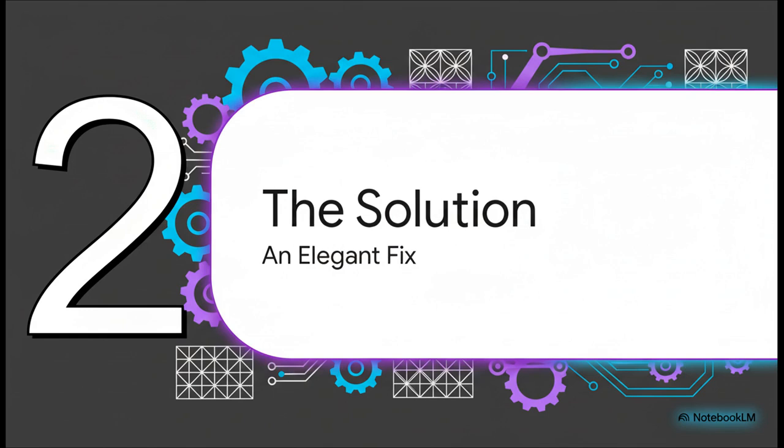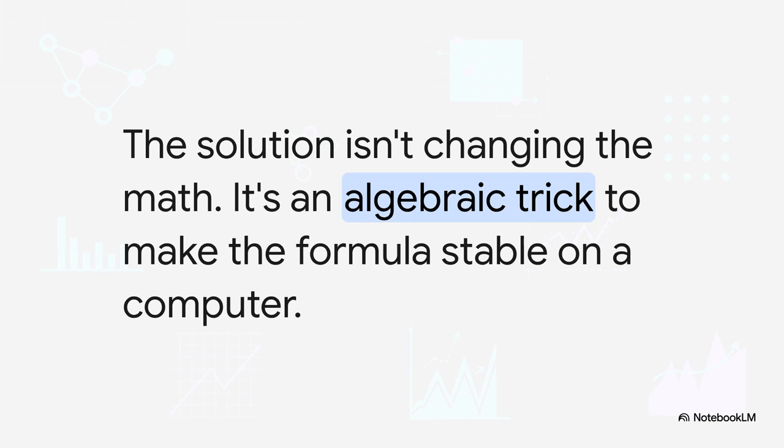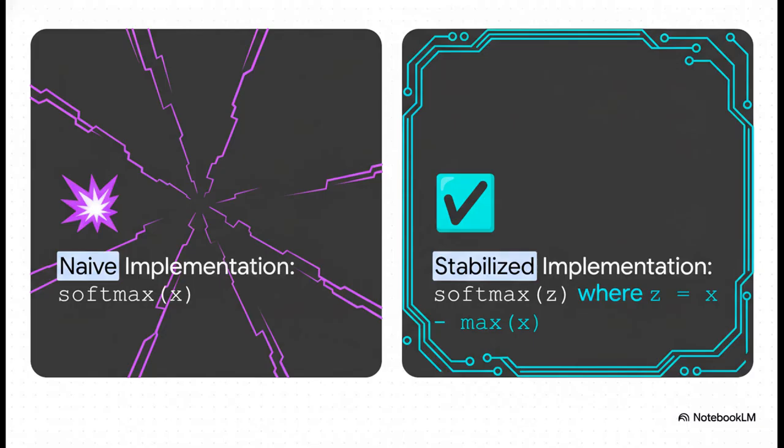So what do we do? Do we need some crazy new mathematical theory? Nope. The solution is actually a really simple, super practical, and elegant engineering fix. And this is what's so cool about it. Mathematically, the answer we get doesn't change one bit. We're not changing the math. All we're doing is using a little bit of algebra to rewrite the formula in a way that our finite computers can actually handle without breaking. So what is this magic trick?